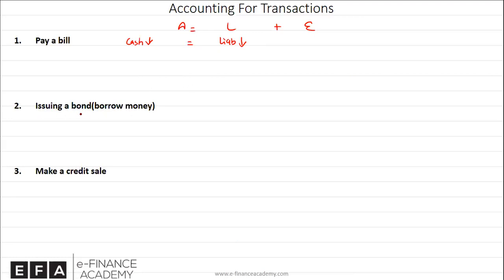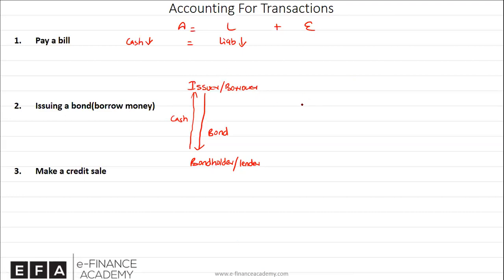When a company issues a bond, issuing a bond is borrowing money, and here is how you could look at this. There are two parties. There is an issuer and there is a bondholder. The issuer can be an organization, a company, it can be a government as well. So the issuer issues a bond, which is like a certificate. In return, the bondholder buys the bond, which means the bondholder gives cash. So the bondholder can be thought of as a lender, while the issuer can be thought of as a borrower. By issuing the bond, a company is actually borrowing money.